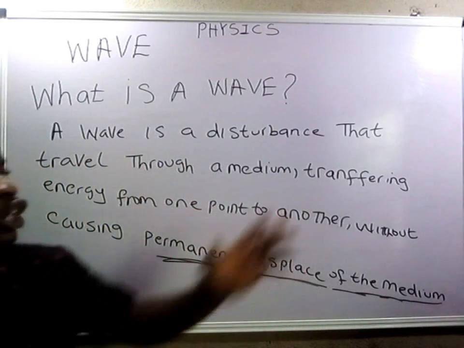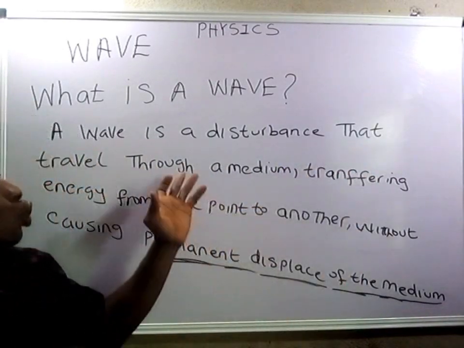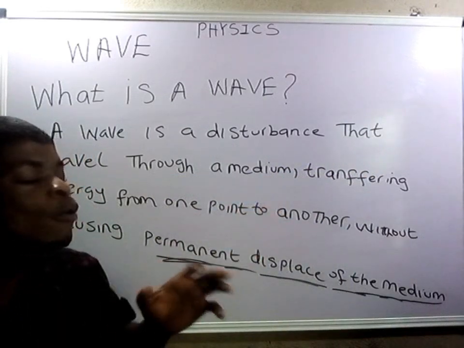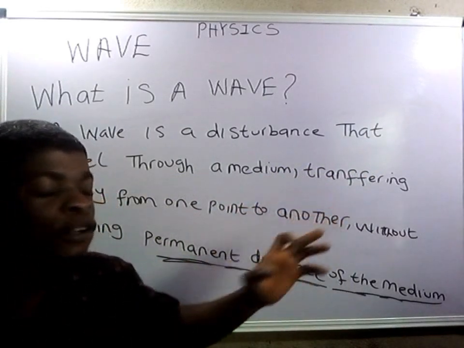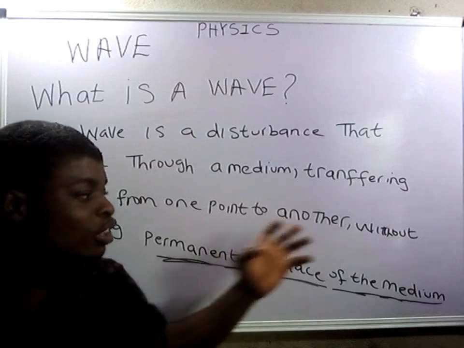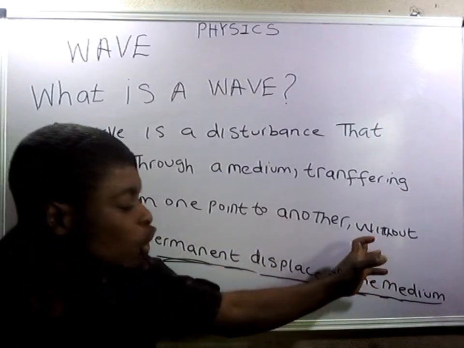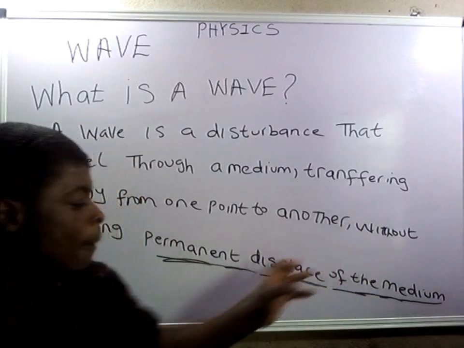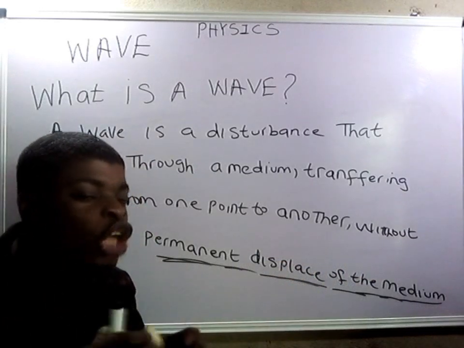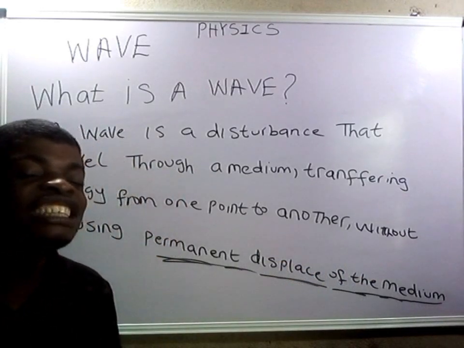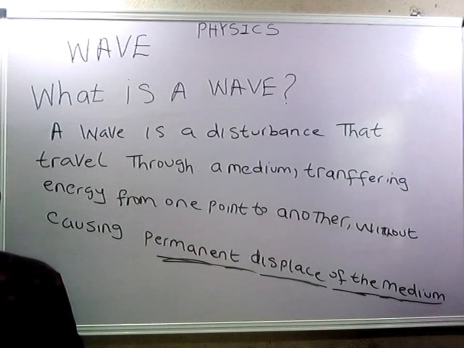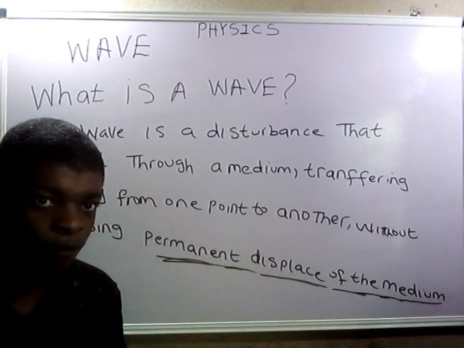A wave is a disturbance that travels through a media, which means that if there's no media, a wave cannot occur. Without causing a permanent displacement means that the media is not moving permanently, only for a temporary time. So this is the definition of a wave.